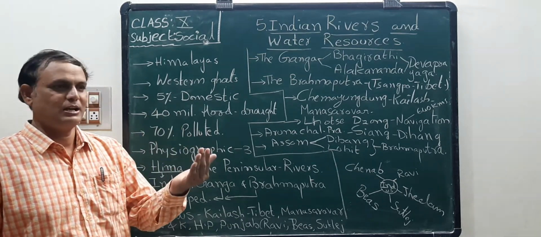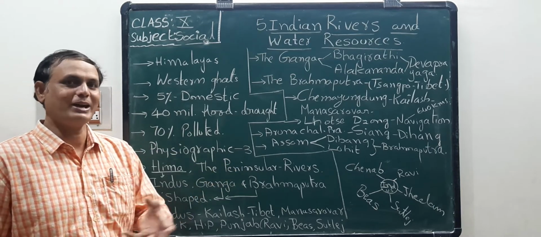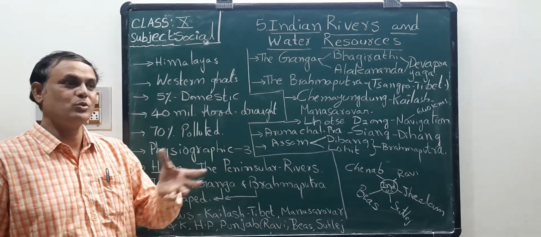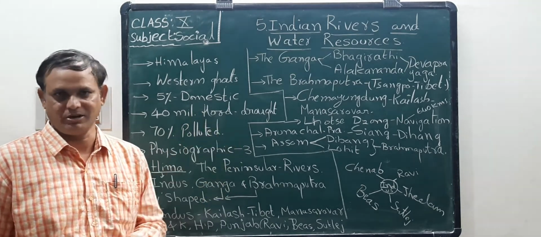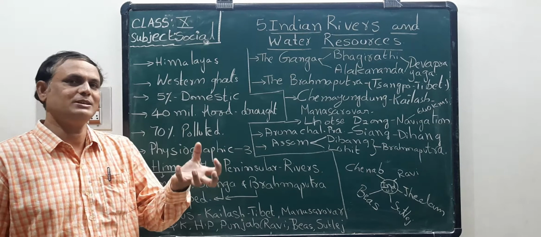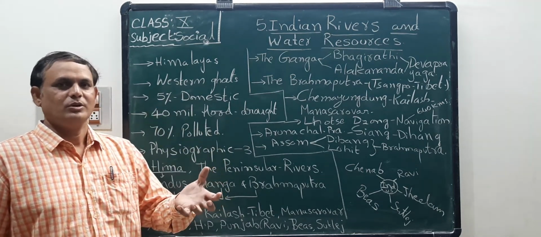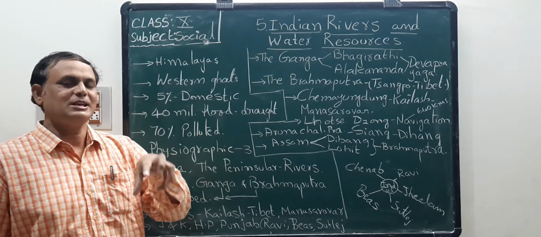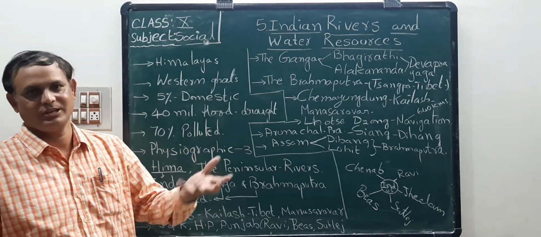Apart from that, we irrigate lands through canals. We construct many dams across the rivers and store some water. After the rainy season, we use the same water to irrigate our lands. That is also one of the uses.